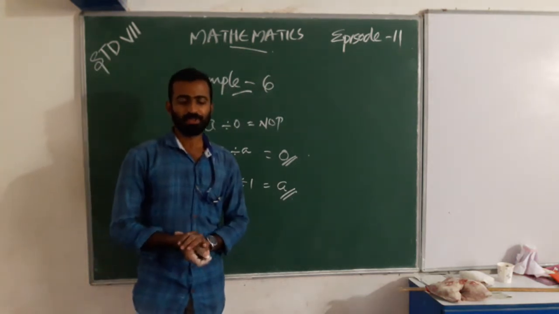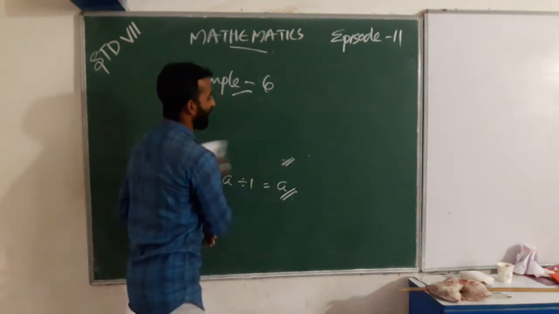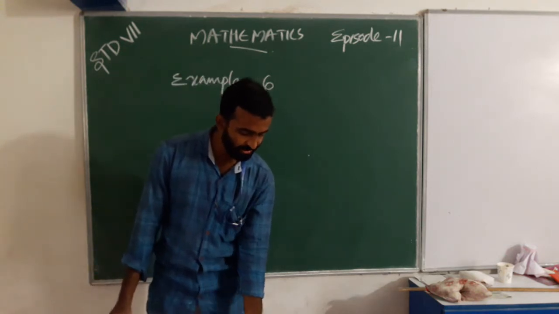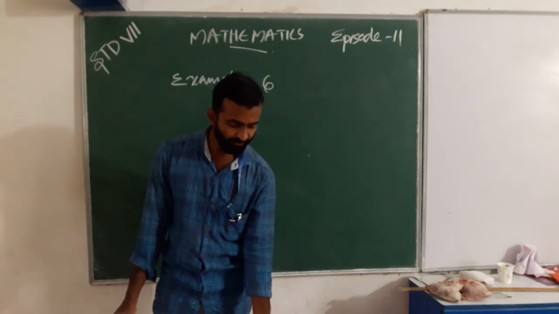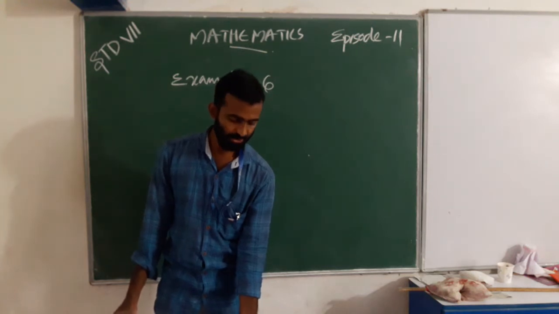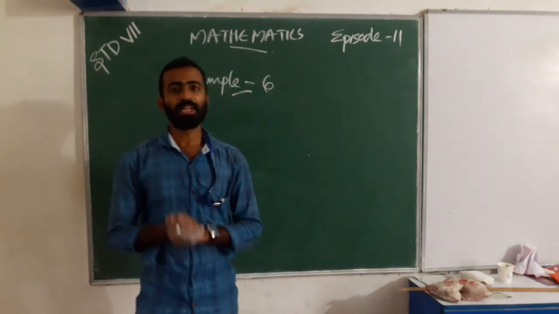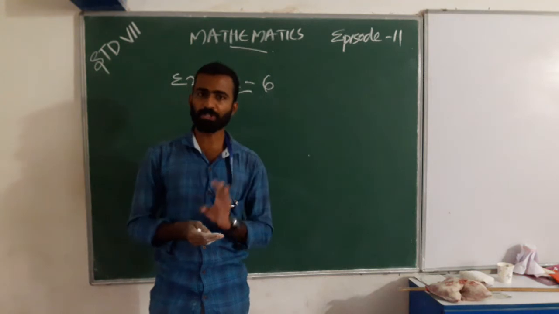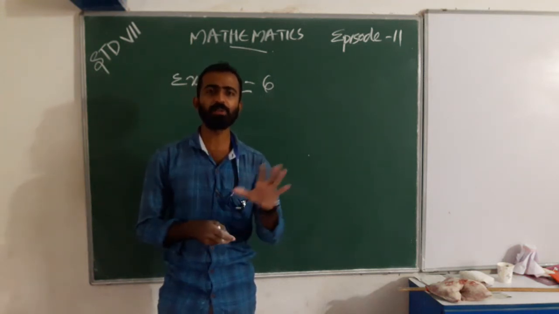Okay, we can start. That is the first example. We are discussing example 6. What is example 6? In a test, positive 5 marks are given for every correct answer and negative 2 marks are given for every incorrect answer. In a class test, for a correct answer we give positive 5 marks. For an incorrect answer we give negative 2.